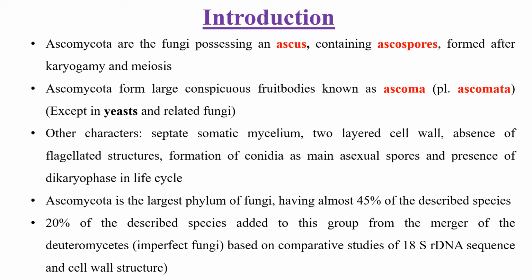Coming to the introduction part, Ascomycota are fungi that possess an ascus containing ascospores. These ascospores are the haploid sexual spores formed after karyogamy and meiosis. That means initially plasmogamy will take place, followed by karyogamy and meiosis.